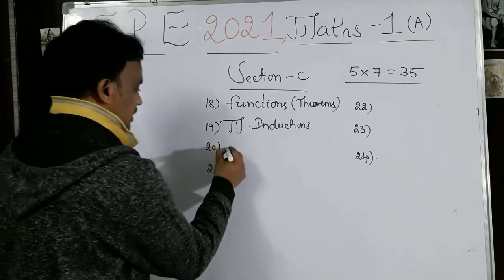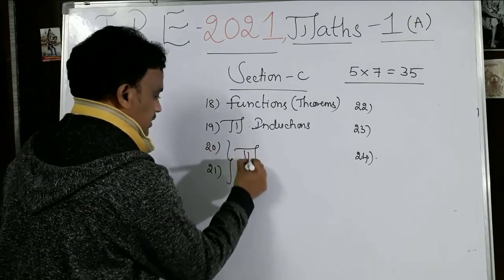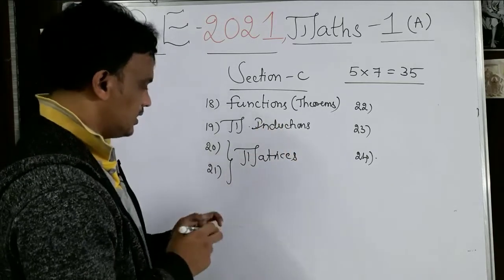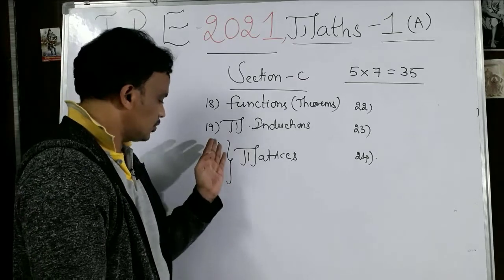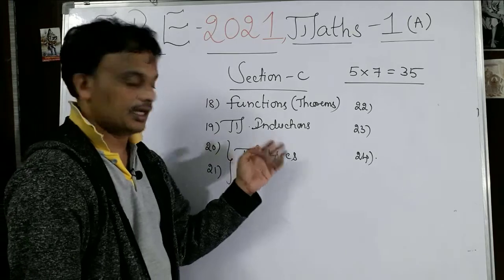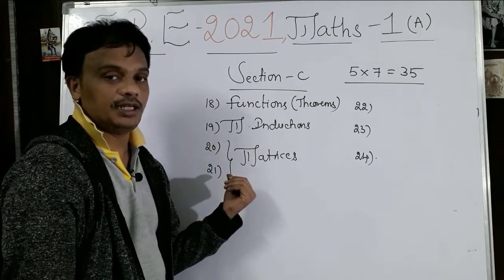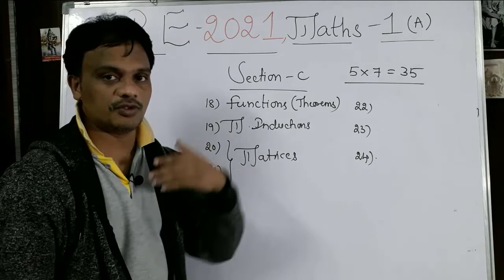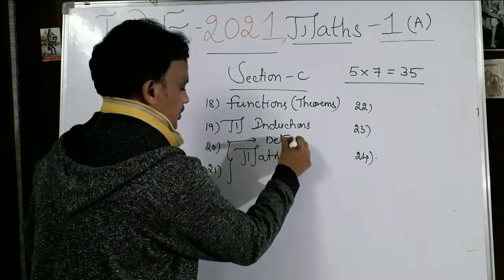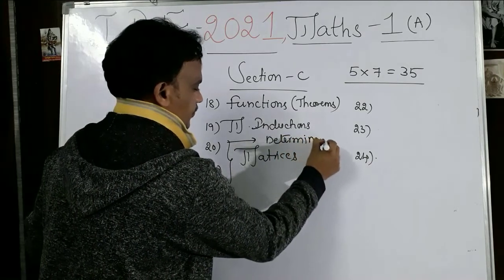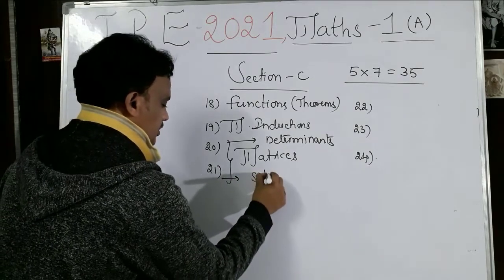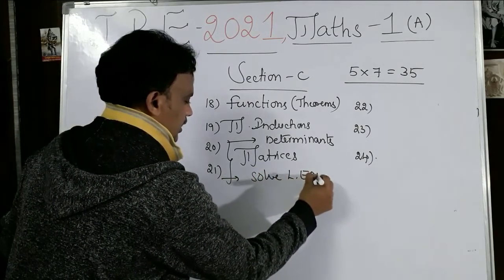And 20 and 21 are from matrices. Of those 2 questions, one question is from determinants, and one question is solving linear equations using any one of the methods. So most probably for the 20th question we may get determinants. Then there is solving linear equations.